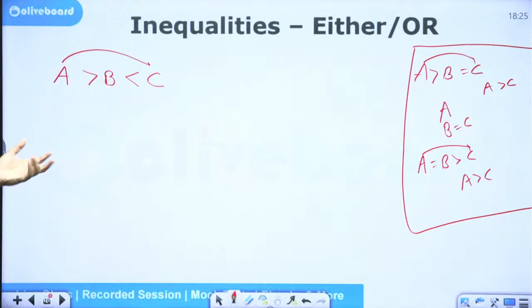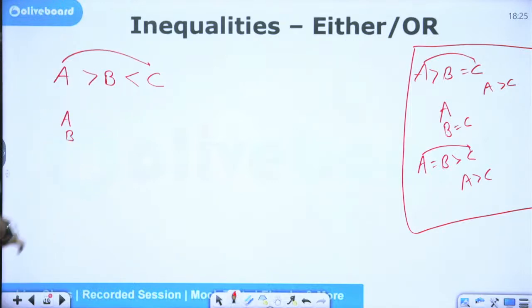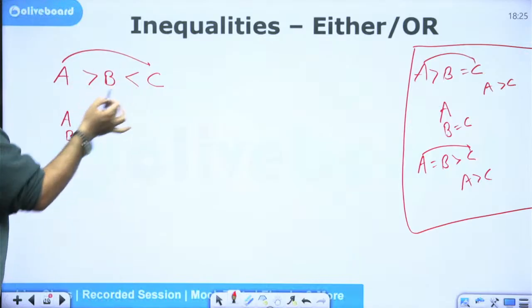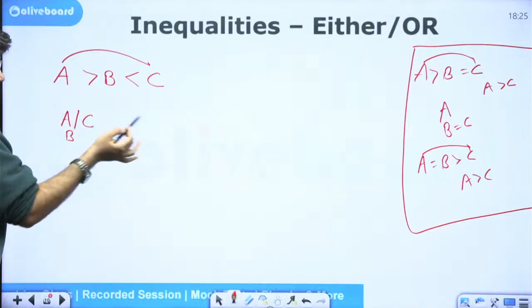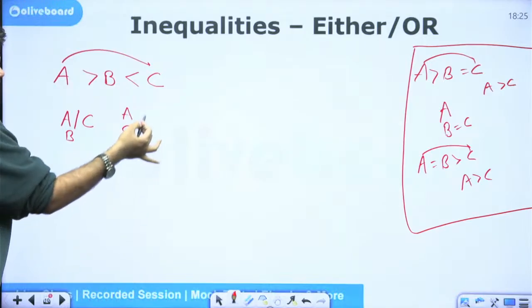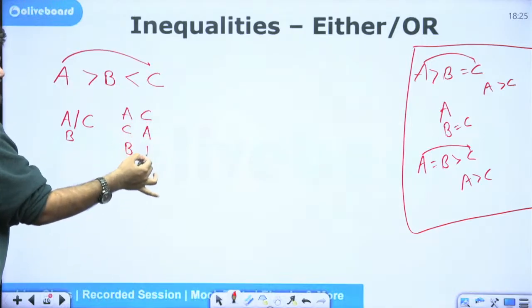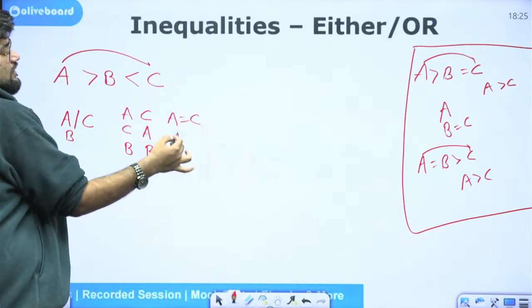So let's manually solve it. A is greater than B, and B is less than C. Can I say A equal to C? No. What can I say between A and C? There are 3 possibilities. Either I can write A on the top and C next, or I can write C on the top and A next, or I can write A here with C alongside it.